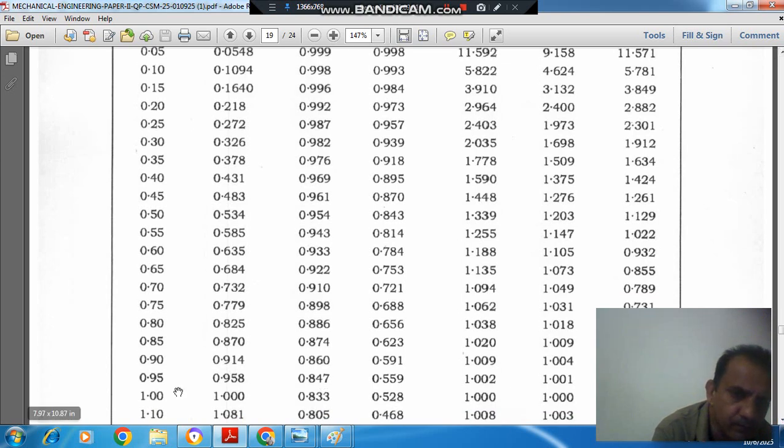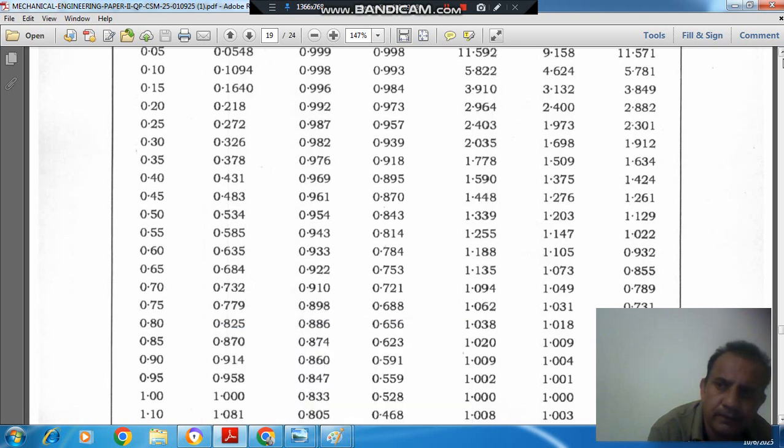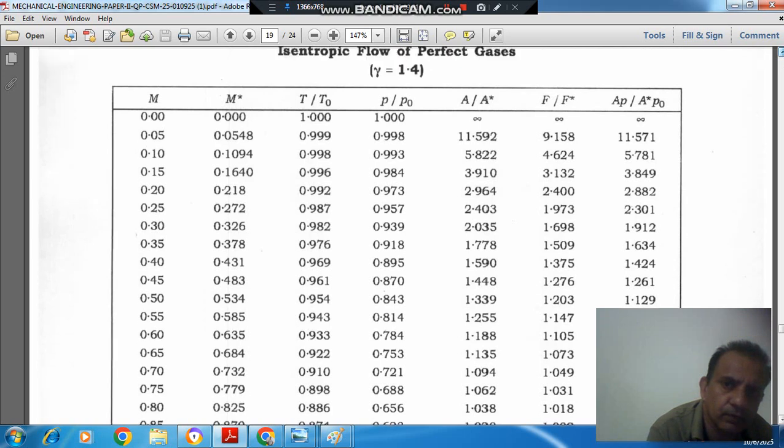and we can see that for Mach number 1.1 the value is 1.008, and for Mach number 0.95 the value is 1.008. So in between there will be some Mach number corresponding to the area ratio 1.002. So there are two values of Mach number for each area ratio. That we will discuss in the next video. But these values are tabulated. Okay. So there are two values of Mach number for each area ratio. One is subsonic and the other is supersonic.